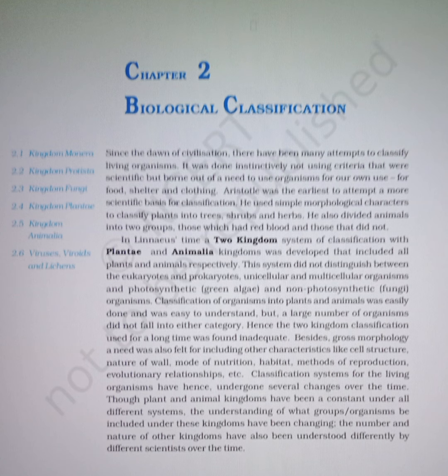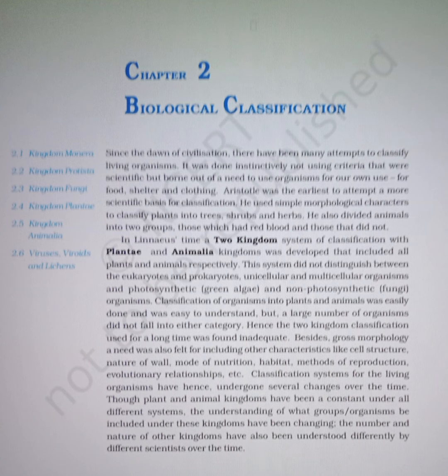In Linnaeus' time, a two kingdom system of classification with Plantae and Animalia kingdoms was developed that included all plants and animals respectively. This system did not distinguish between the eukaryotes and prokaryotes, unicellular and multicellular organisms, and photosynthetic green algae and non photosynthetic fungi organisms.